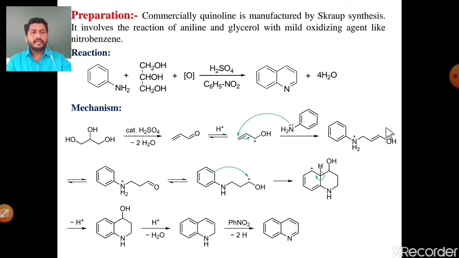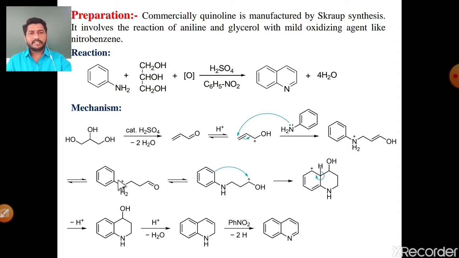The next step is keto-enol tautomerization. The enol gives its keto form, that is, an aldehyde molecule. Protonation of this aldehyde also takes place, that is, the proton of this NH2 shifts towards this oxygen, then the oxygen is converted into OH, and the adjacent carbon gains a positive charge.